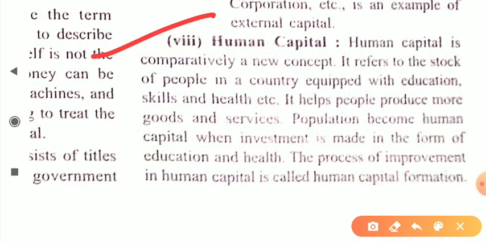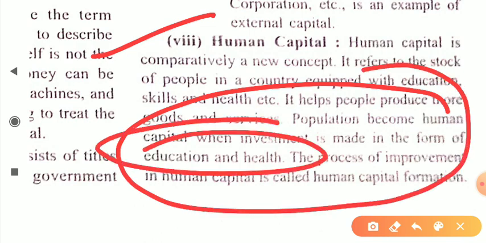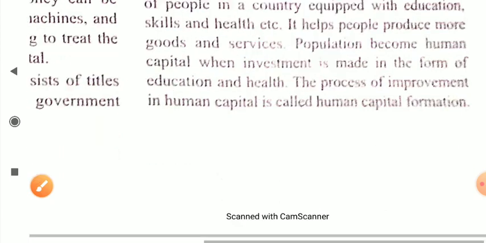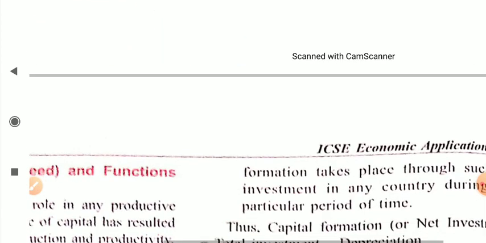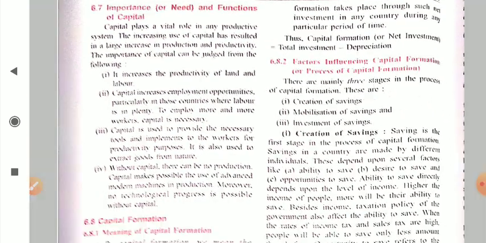Population becomes human capital when investment is made in the form of education and health, which I told you. The process of improvement in human capital is called human capital formation. Okay, dear students, always keep in mind this is human capital formation.